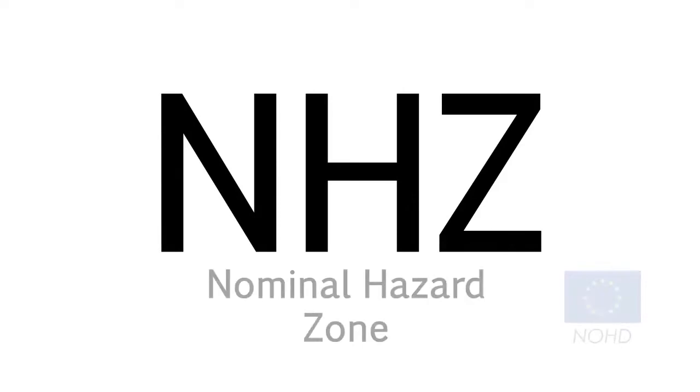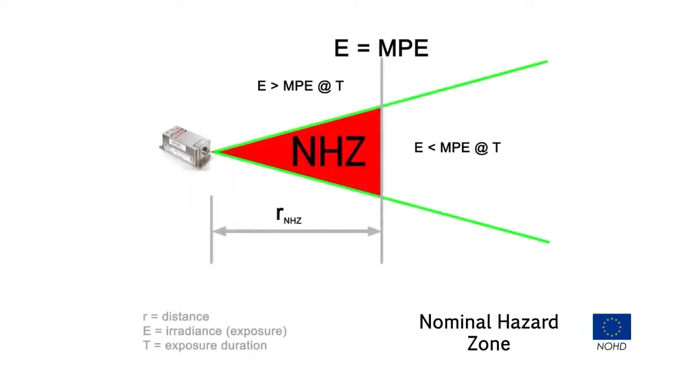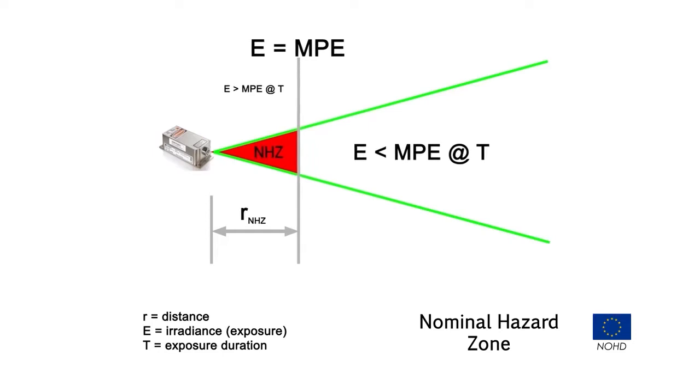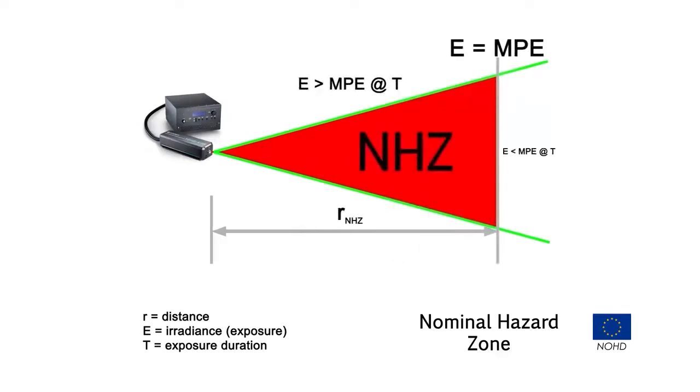Akari, tell us about NHZ. NHZ stands for Nominal Hazard Zone. It refers to the distance within which the level of direct, reflected, or scattered radiation during normal operation exceeds the applicable maximum permissible exposure. In basic terms, the NHZ distance represents how far away you must be from the laser without protection. With low-power lasers, this distance is usually quite small. High-power lasers, on the other hand, can exhibit an NHZ of several hundred meters.